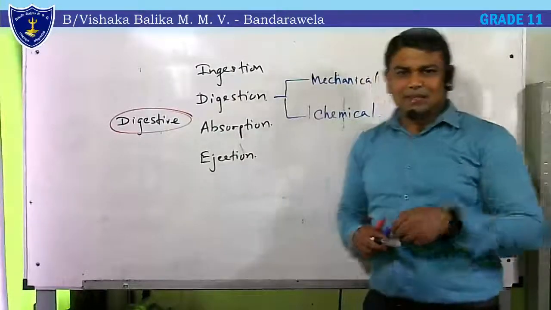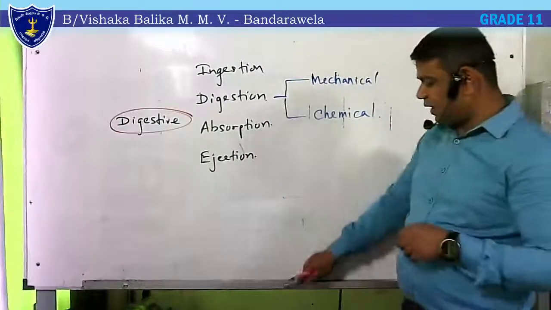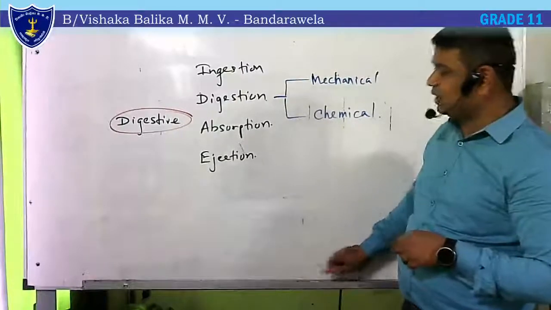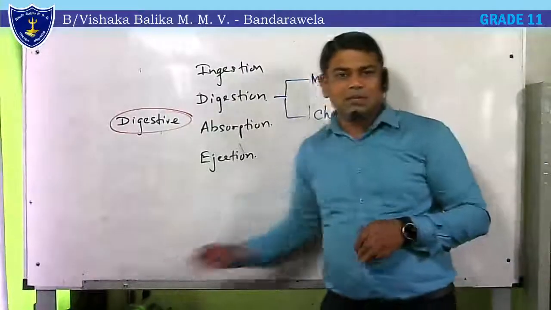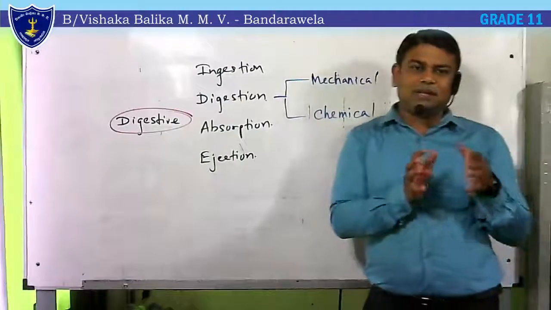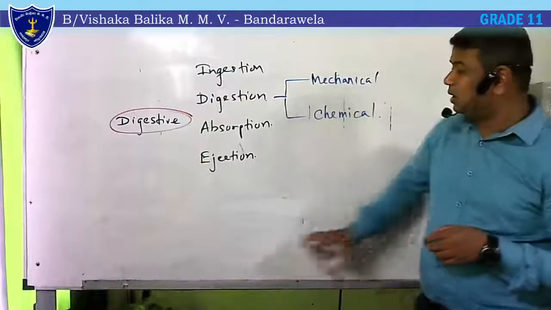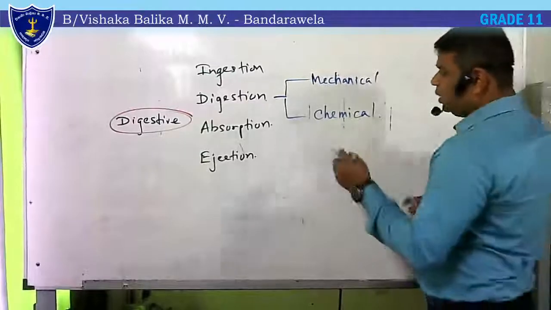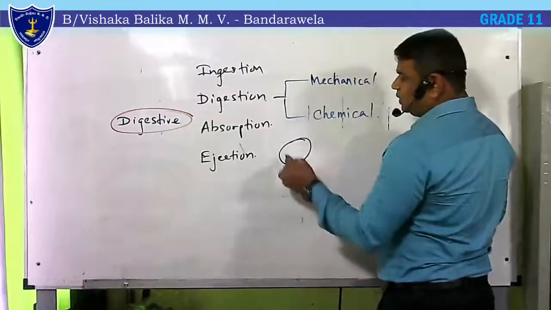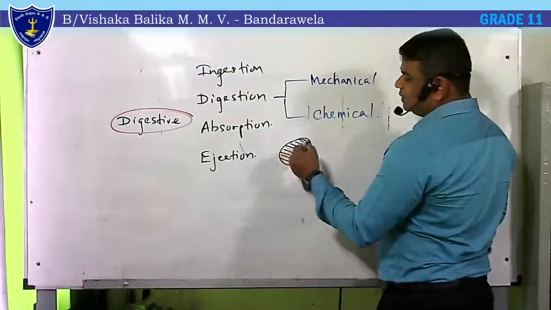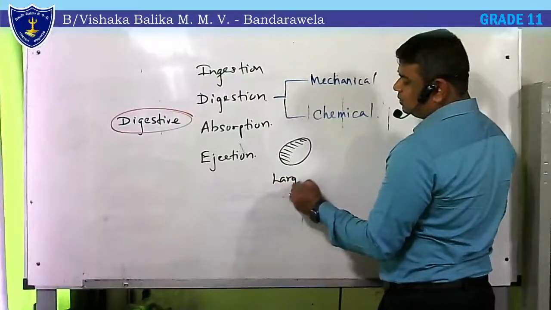Now, as a basic step to find a definition for digestion, let's describe what is meant by mechanical digestion and what is meant by chemical digestion. Once we take in food, it exists as a large piece.